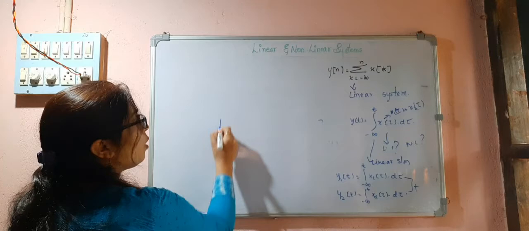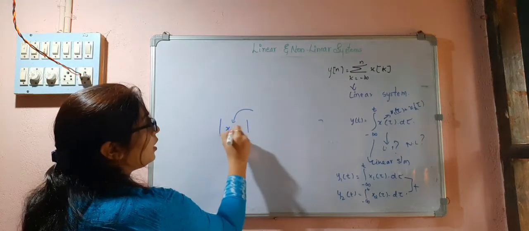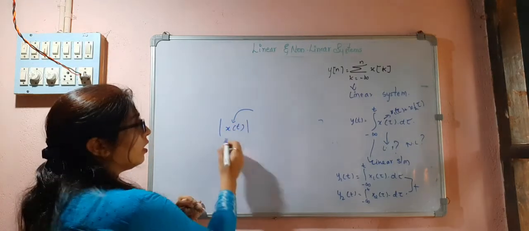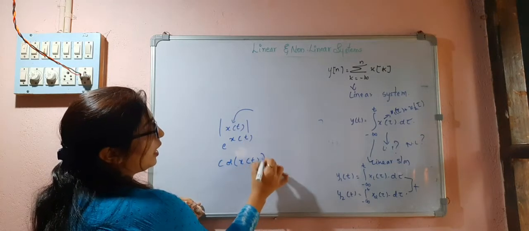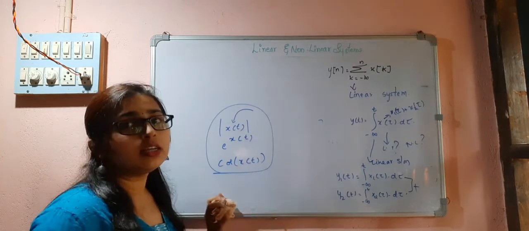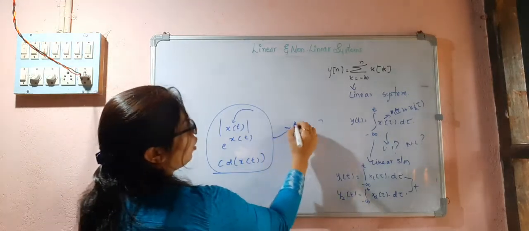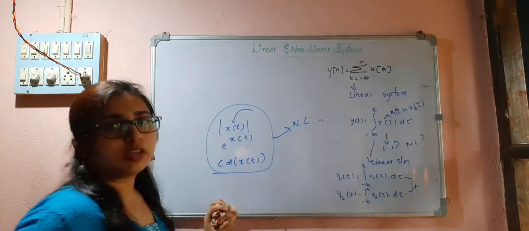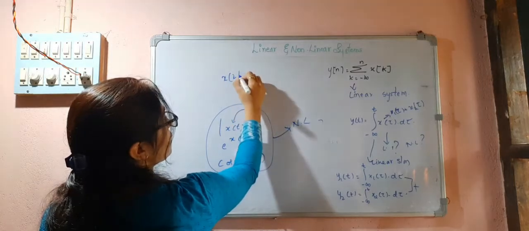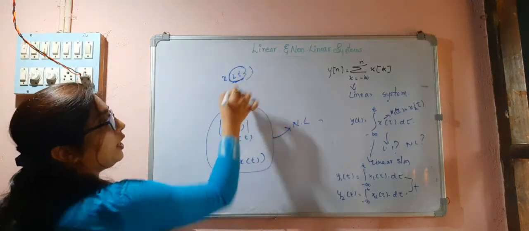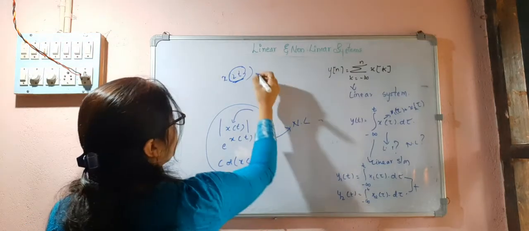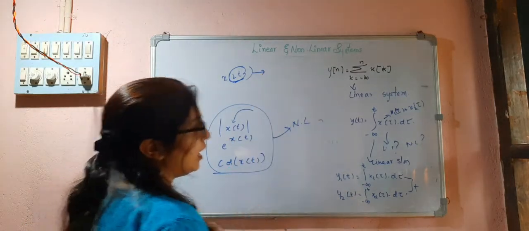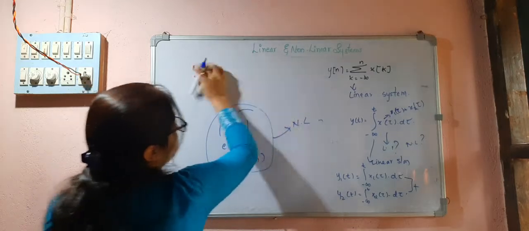If you have any operations performed on the input signal, like e to the power of x of t or cos x of t, then it will be a non-linear system. If you are performing scaling, which is an operation on the independent variable, that does not affect the linearity of the system.